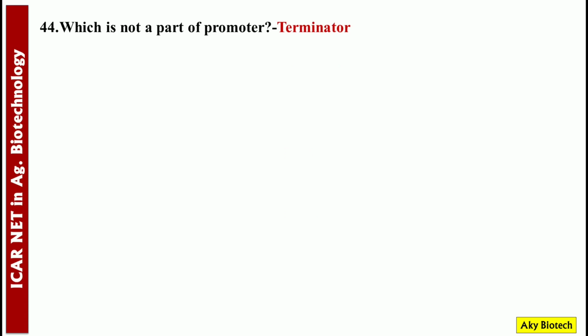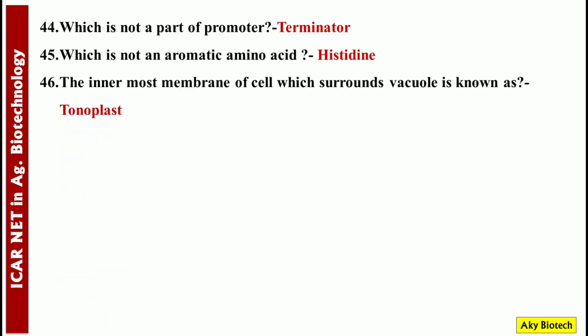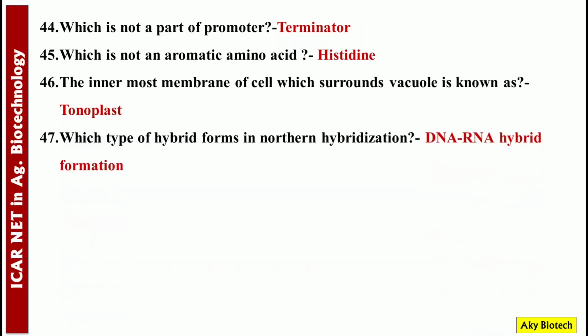Now comes the next question. Which is not a part of promoter? It's terminator. 45 number. Which is not an aromatic amino acid? Histidine. The innermost membrane of cell which surrounds vacuole is known as tonoplast. Which type of hybrid forms in northern hybridization? It's DNA RNA hybrid formation.